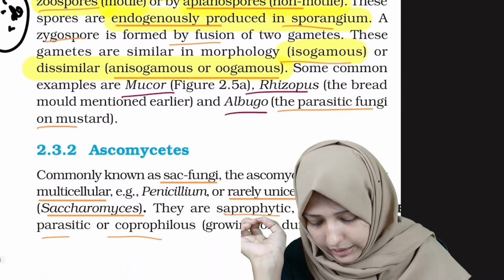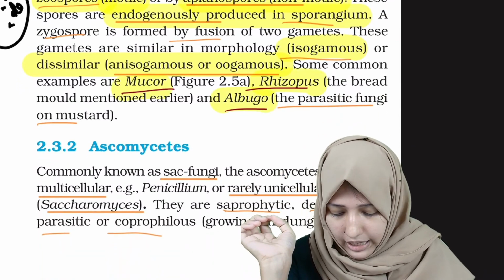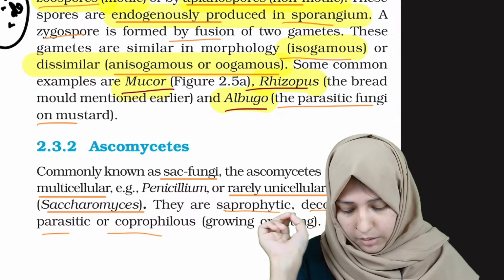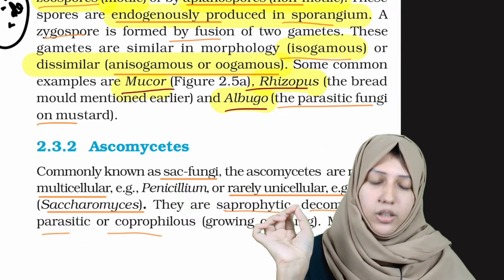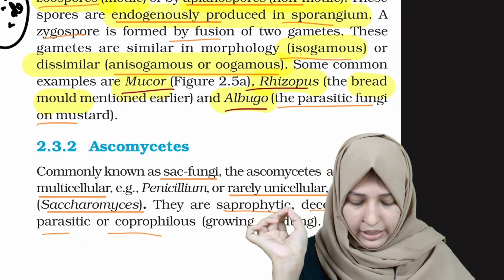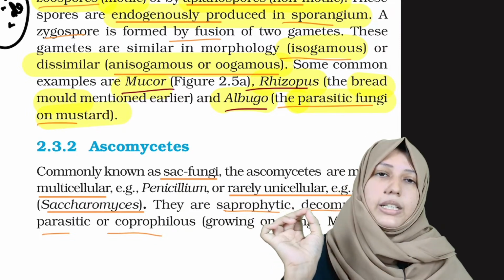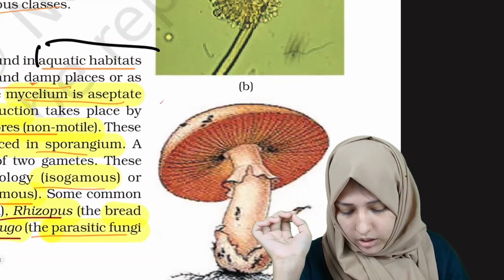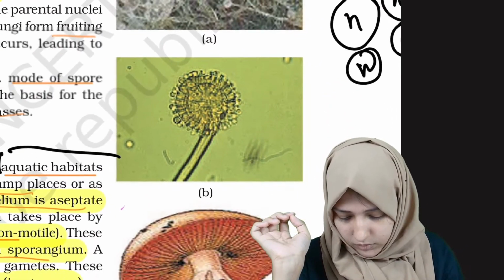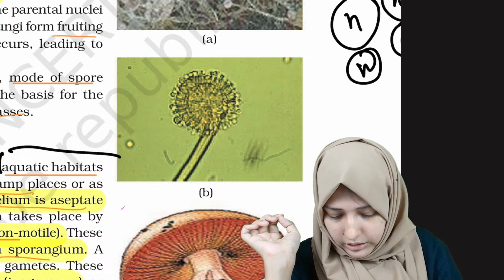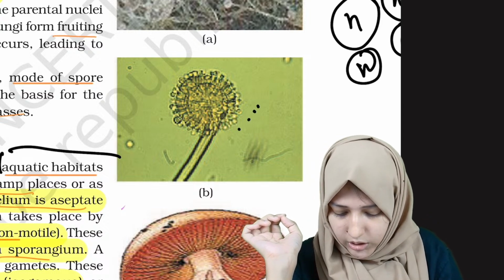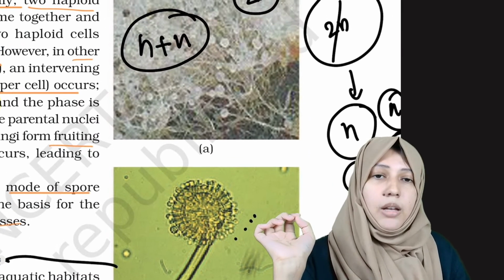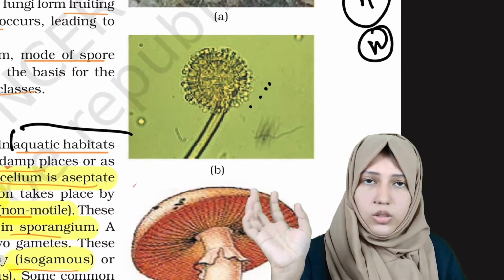Examples are Mucor, Rhizopus and Albugo. Rhizopus is the bread mold and Albugo is the parasitic fungus on mustard, the white spot on mustard. Now see here: is this an exospore or endospore? The spore is on the outside, so it's an exospore, exogenously produced.